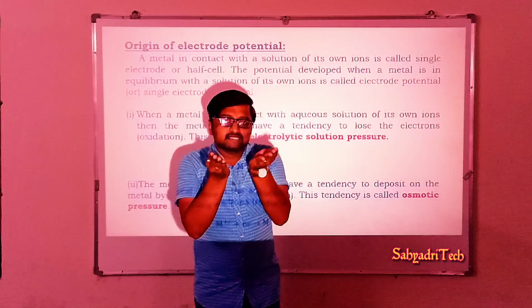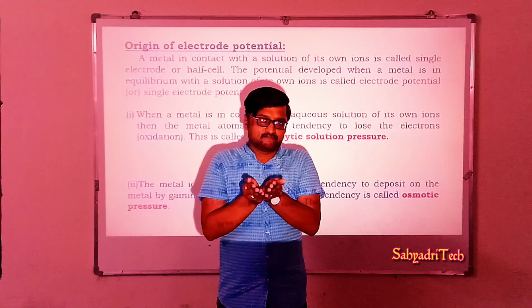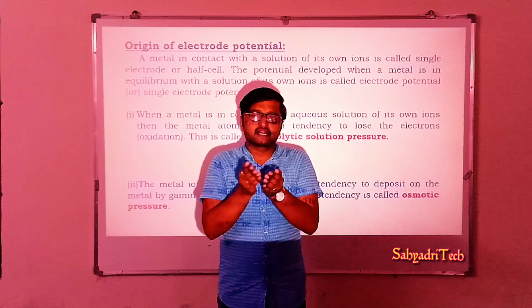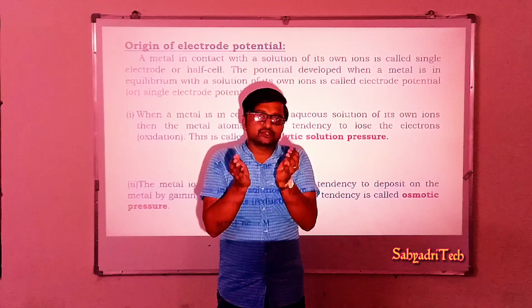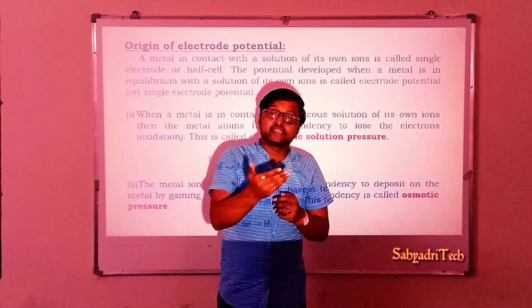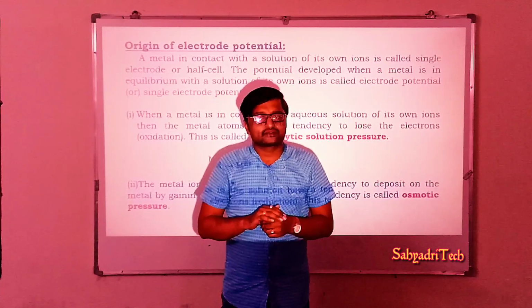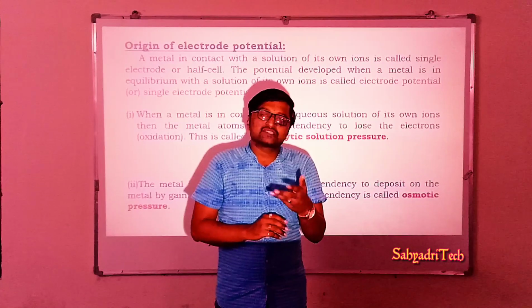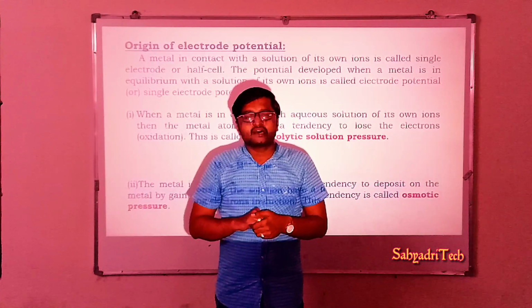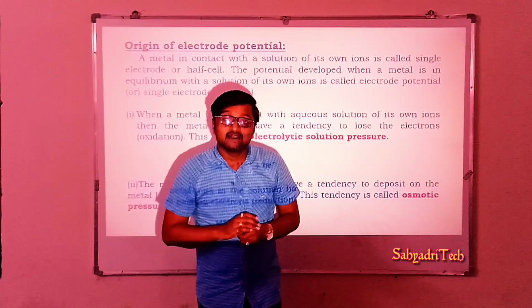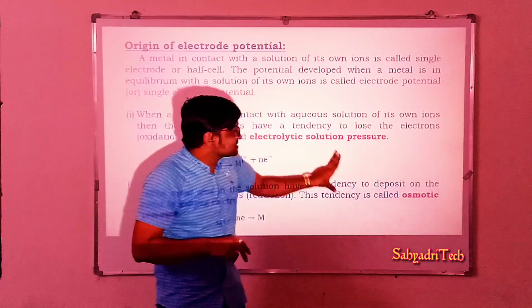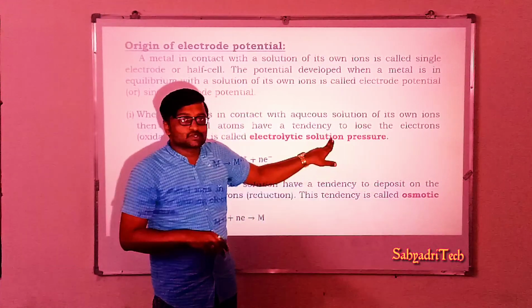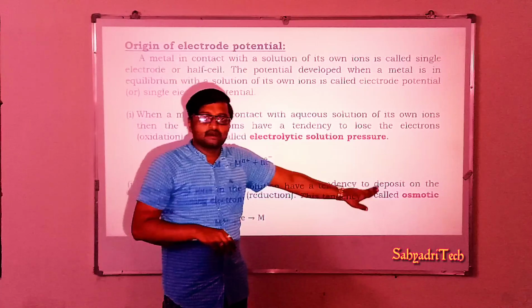So the resultant of these two tendencies is reflected in a single electrode. That single electrode, or half cell, may act as an oxidation half cell, or it may act as a reduction half cell. What is the basis? The net effect of these two pressures, solution pressure and osmotic pressure.